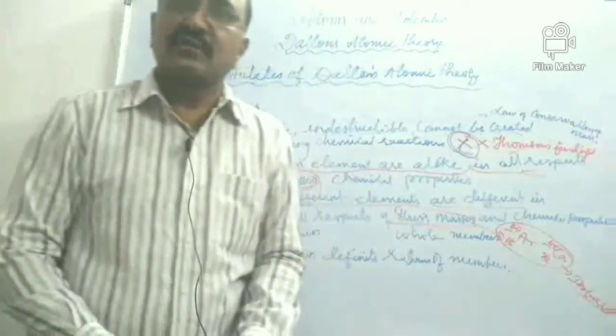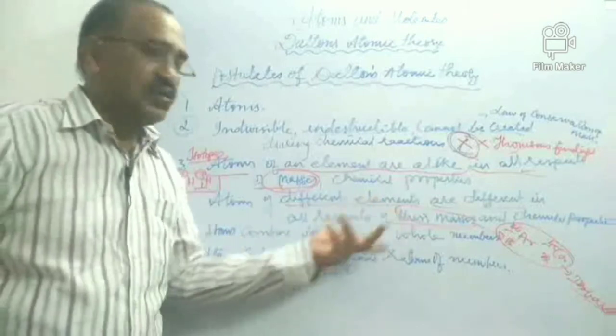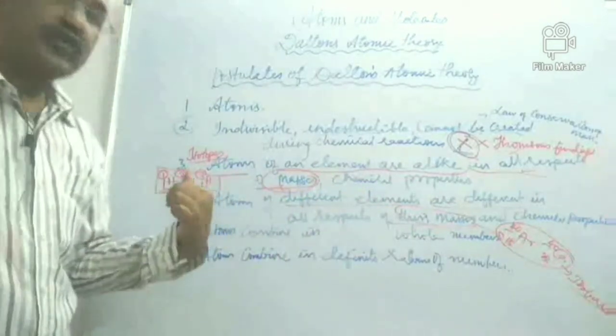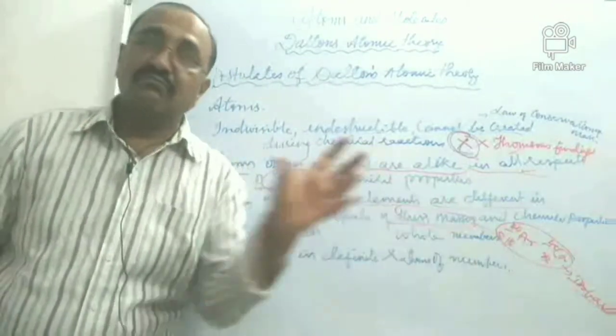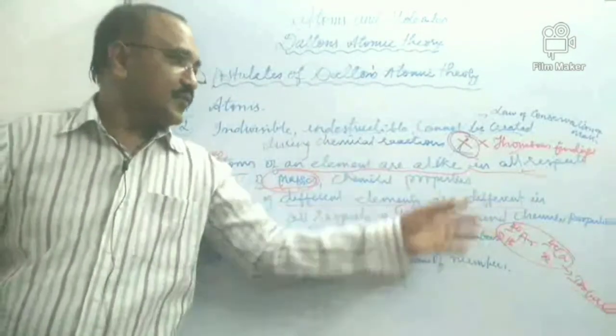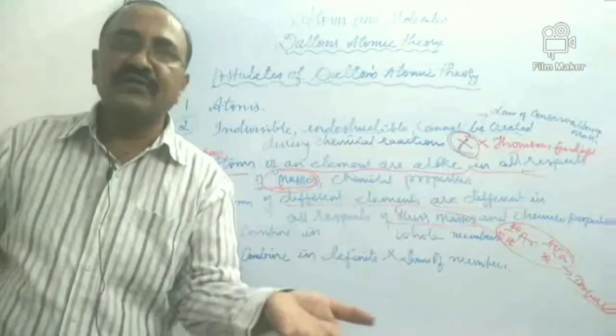So isobars are not accepting this rule, which rule? Fourth postulate is not according to this, or otherwise the discovery of isobars later has proved that atoms of different elements need not have different masses. Okay, that's the thing.